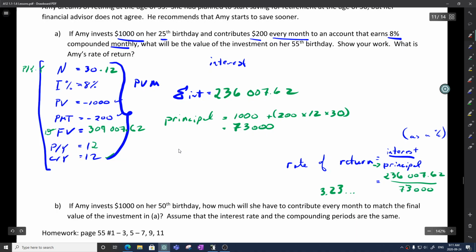If you invest a lot of money for a long time, you will get rates of return of 323.298%. In other words, every dollar that you invested, on average, it has earned you $3.23 interest. That is impressive.